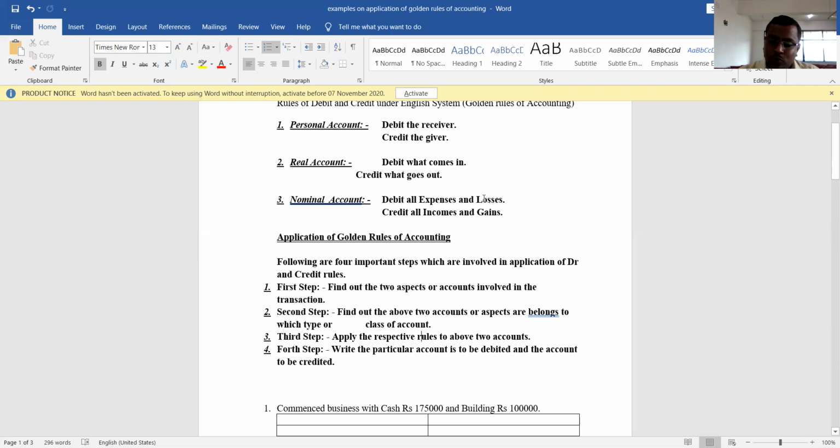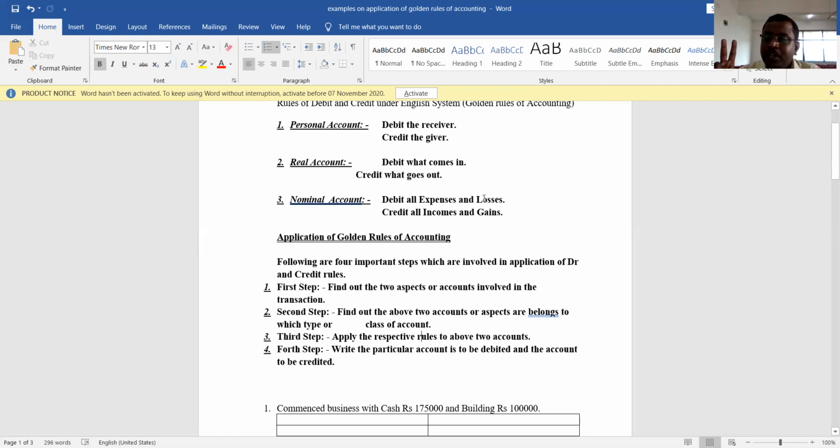Now here two accounts are there: one is the salary account and another one is the cash account. Once you have debited the salary account, the cash account should be credited. There is a concept called the dual aspect concept. In every business transaction, we will find a minimum of two accounts. If one account is debited, another account should be credited. We are not supposed to debit both accounts, and we are not supposed to credit both accounts. For every debit, there should be a corresponding credit. That particular concept is called the dual aspect concept.